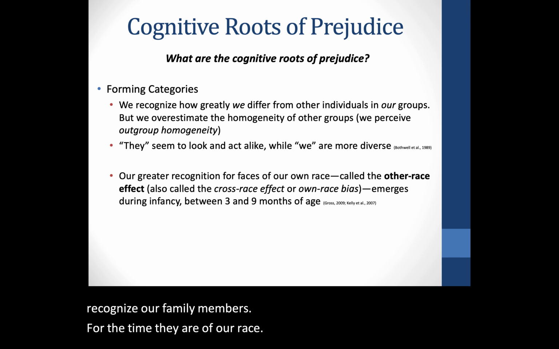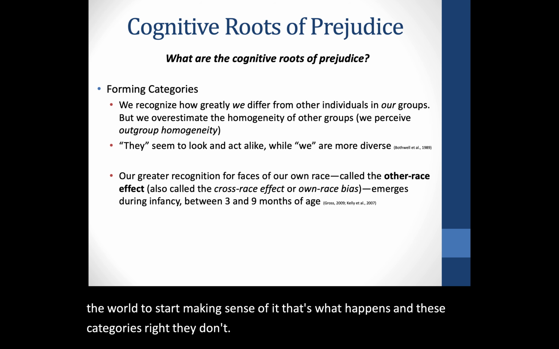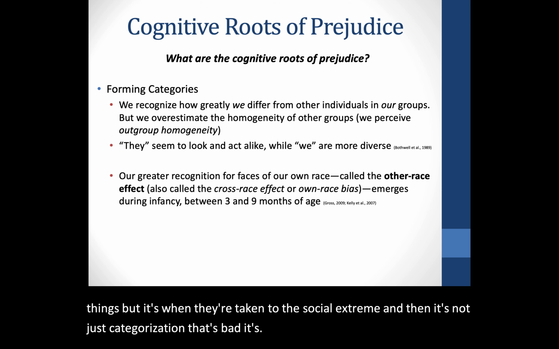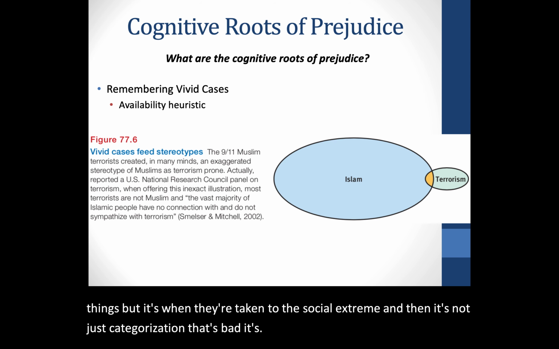And these categories, they don't just stop at race, they include race too. This is one of the cognitive roots of prejudice. And remember, these roots are not evil in and of themselves, right? We need to be able to categorize things, but it's when they're taken to the social extreme. It's not just categorization that's bad, it's when you form the in-group versus out-group, and then you look down upon the out-group because they're all the same, they're not us, they're not as diverse as us, and that can lead to lots of terrible things.